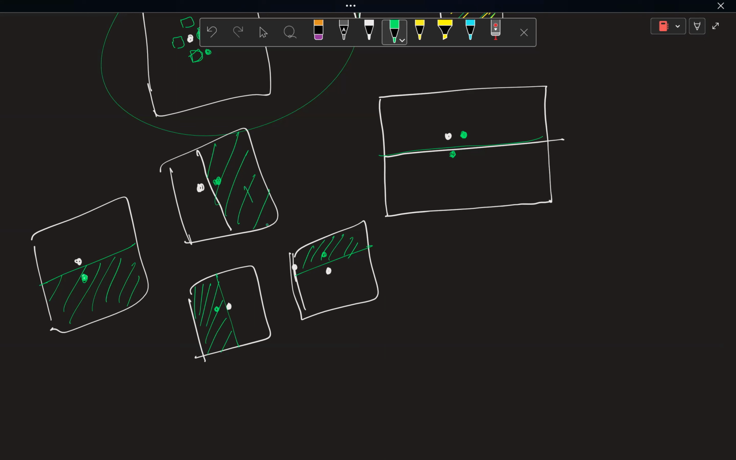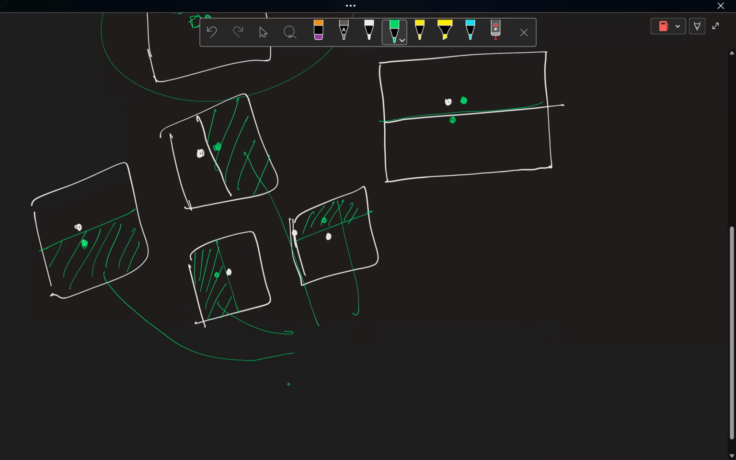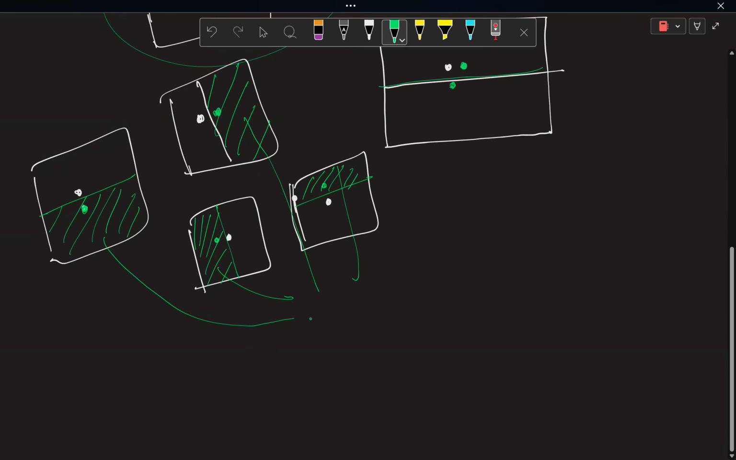Now you just need to find out the maximum area of all these, the maximum number of cells among all these, and that's your answer. Is it clear or not? Please write clear if it is clear. Okay, great. What about others?